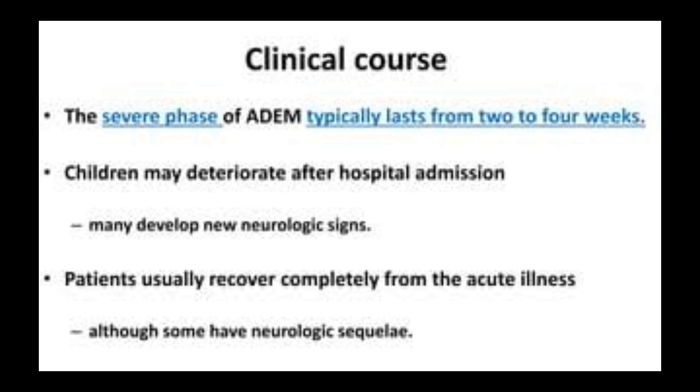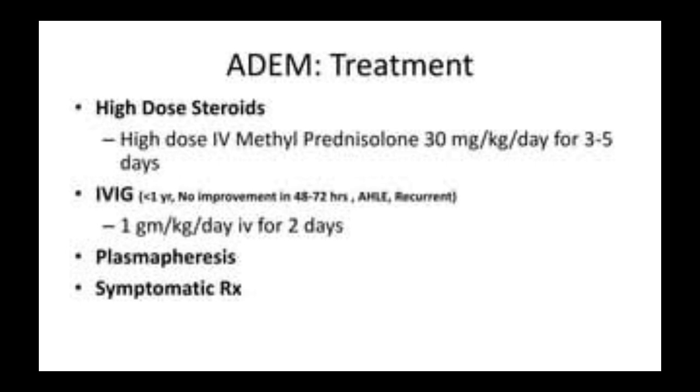As far as the treatment of ADEM is concerned, obviously we give steroids because it is an autoimmune disease, and the dose of steroid is 30 milligram per kg per day for 3 to 5 days. And then after that, we can also give intravenous immunoglobulin in the dose of 1 milligram per kg per day IV for 2 days, plasmapheresis, and symptomatic treatment. So this was all about acute disseminated encephalomyelitis.